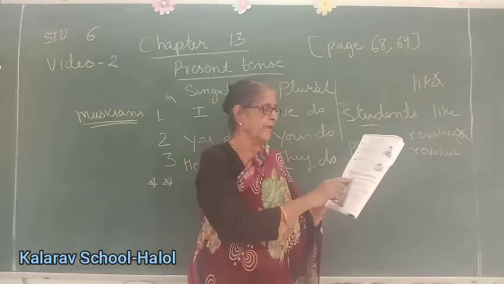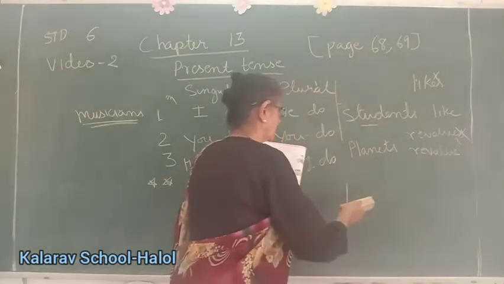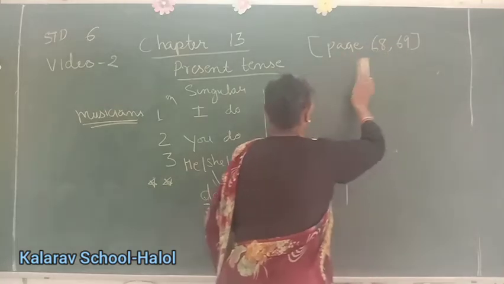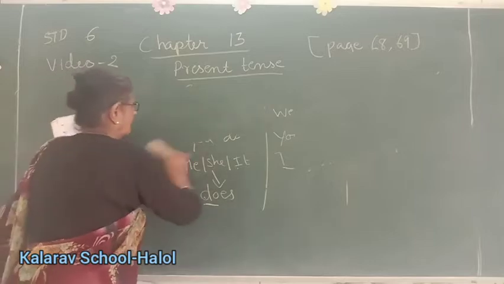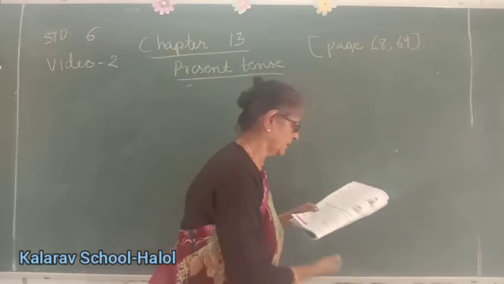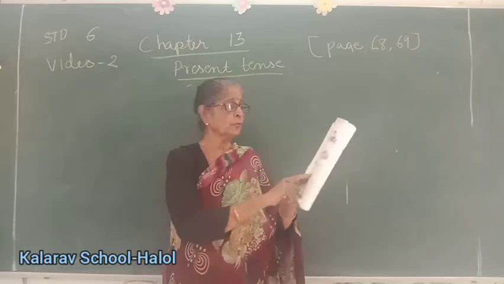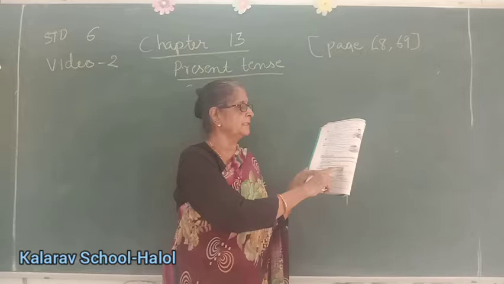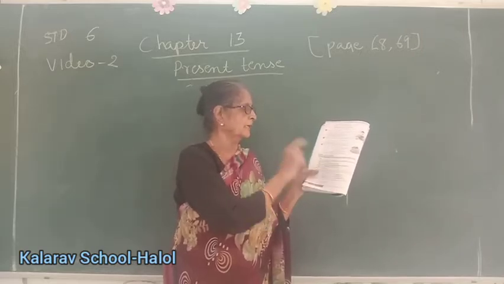Here, for example, I am reading a novel. It is also used to indicate an action taking place at the present time, but not necessarily at the time of speaking. For example, they are constructing an office complex here. It is also used to show an action that is expected to take place in the near future. The children are going on an excursion this Sunday.